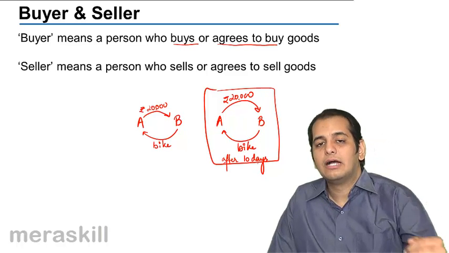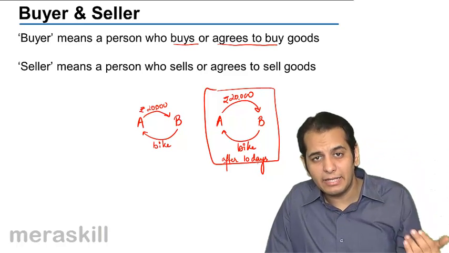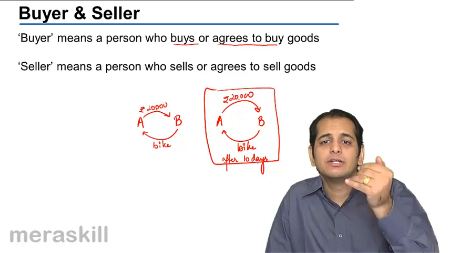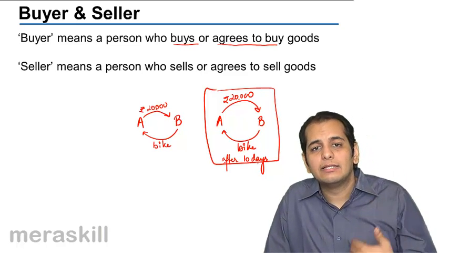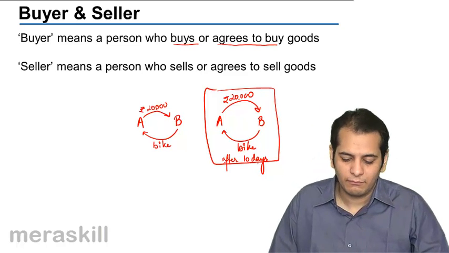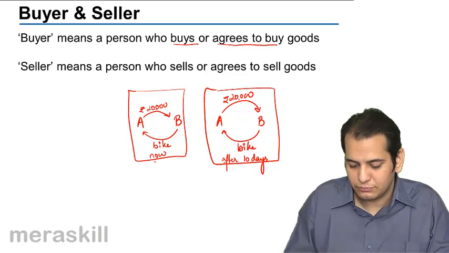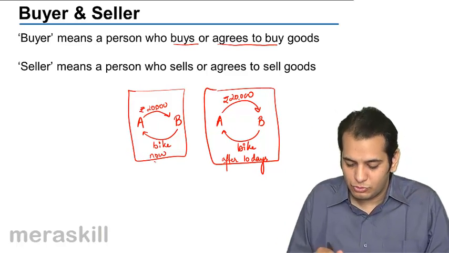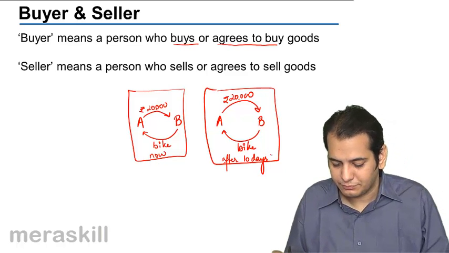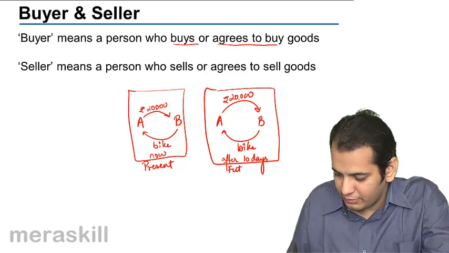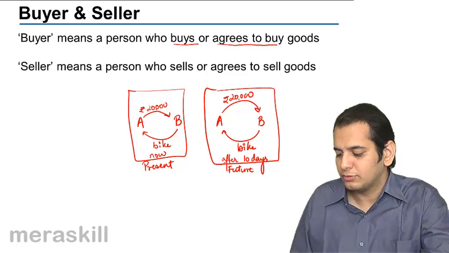That is, I will purchase the bike from you after 10 days. After 10 days, you give me the bike, I'll give you the money. The first transaction is happening now, in present; this is happening in future.